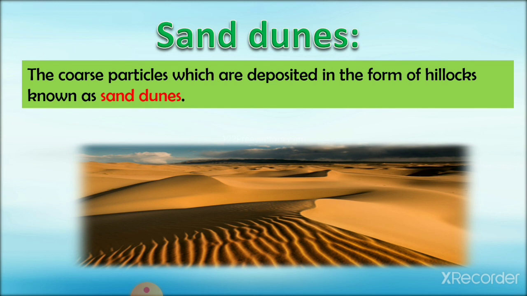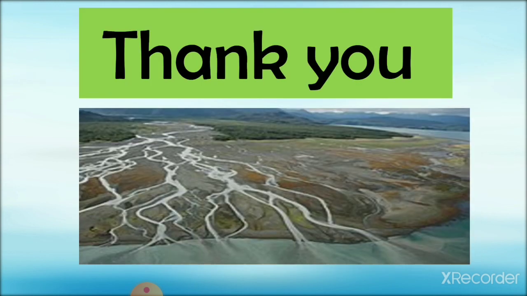This can be harmful as agricultural fields, human settlements and forests can be buried under sand covers. So due to the tendency of sand dunes to migrate slowly in the direction of the wind, they can sometimes be harmful. Due to the work of wind, we have seen different landforms like mushroom rocks, loess and sand dunes. So this is all for this chapter.